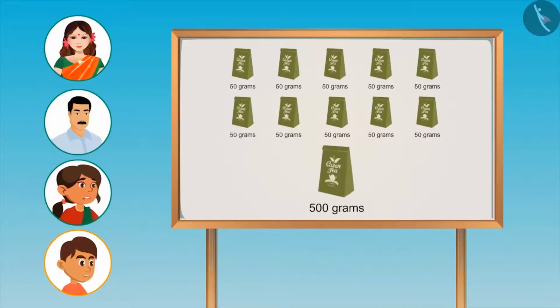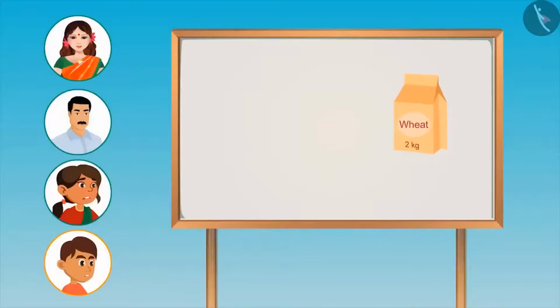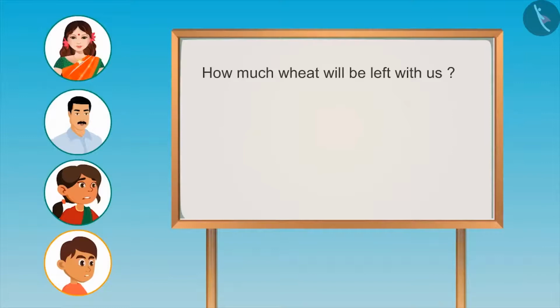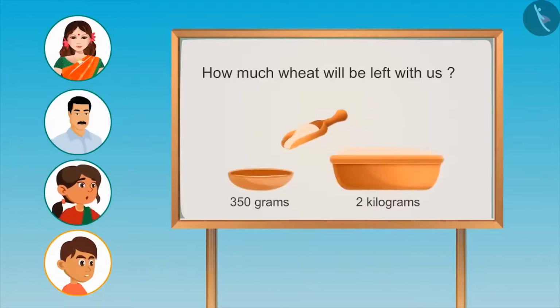Mom, father has brought half a kg of tea leaves. I was already told this by my daughter. Okay, now tell me, if I make puris using 350 grams of wheat out of the 2 kilograms we have, then how much wheat will be left with us? We have to subtract 350 grams from 2 kilograms. And the first step for doing this is... Kids, you can pause the video and calculate the answer.